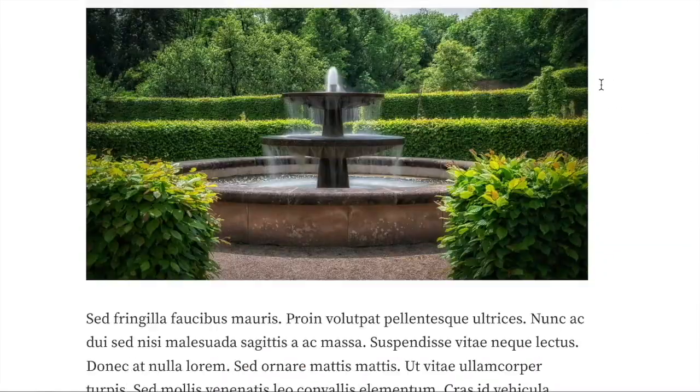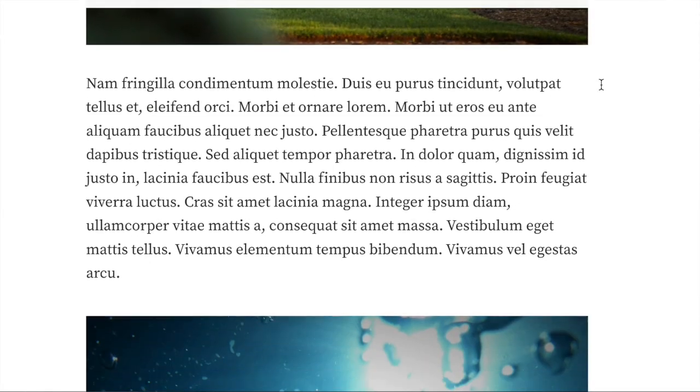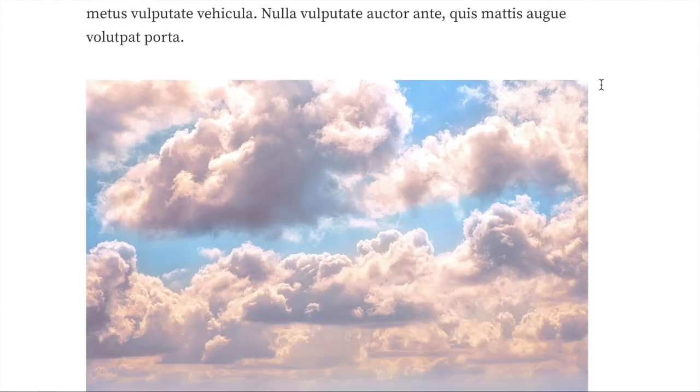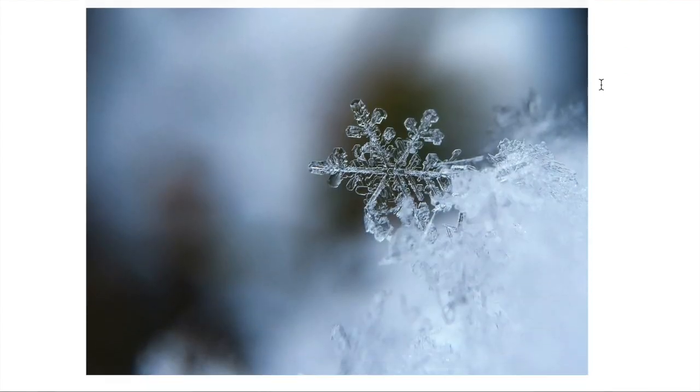And basically the only reason I would use stock footage or AI generated images in my blog posts is if there is not really a great place for an image in your blog post. So if it's just some text-based content where you don't really need images, you still want to add some images into the mix just to break down the text nicely so that it doesn't look like a boring wall of text. So that is basically the only scenario where I would use stock images or AI generated images.